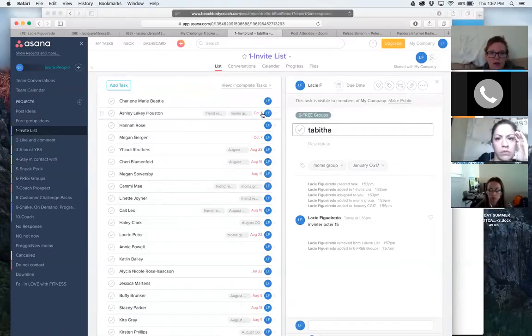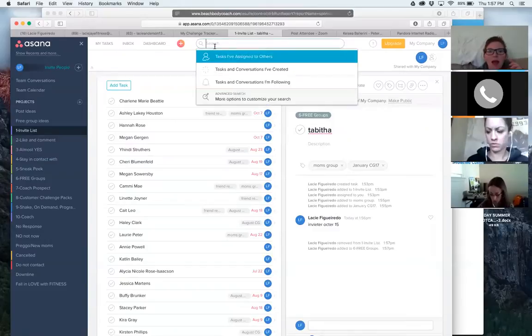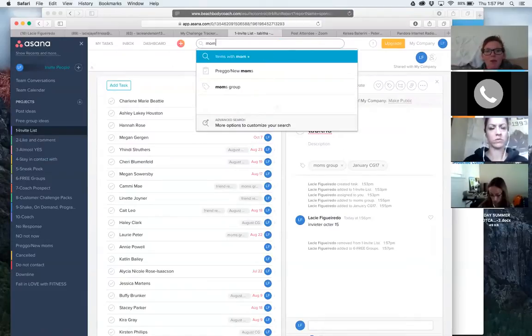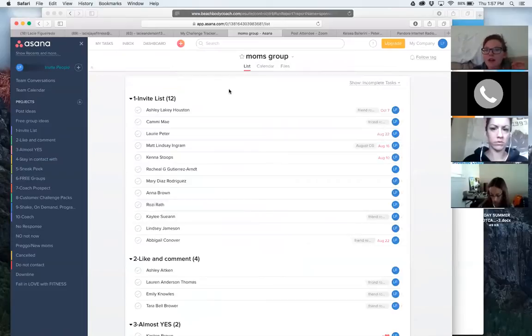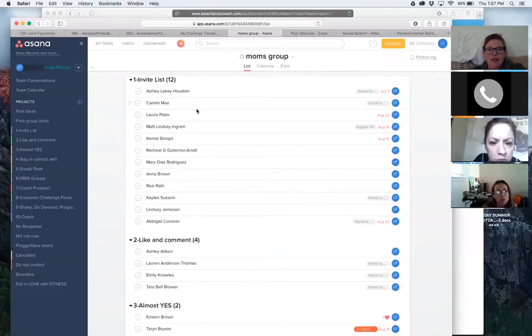I love this because it definitely keeps people together. So as I search, if I'm like, hey, today I'm going for a walk and I'm going to put a huge post on Facebook, I'm going to tag, where's my mom's group? And everyone who I tagged that's in a mom's group, it's on their invite list, like, comment.